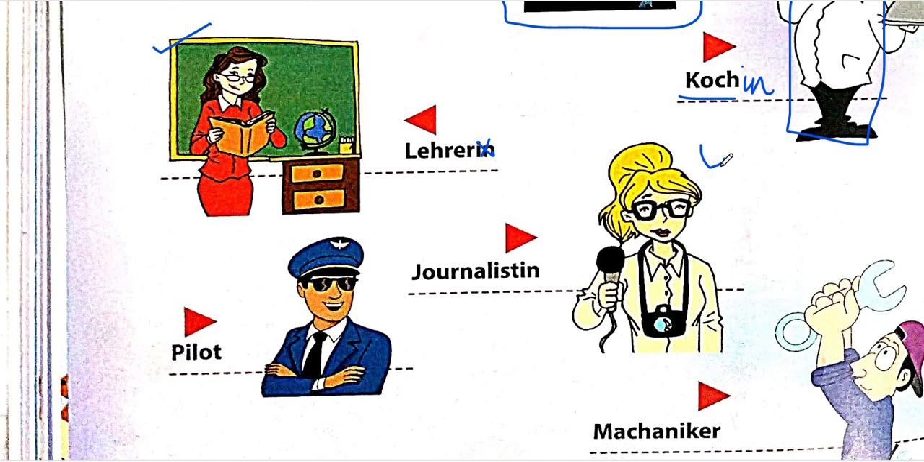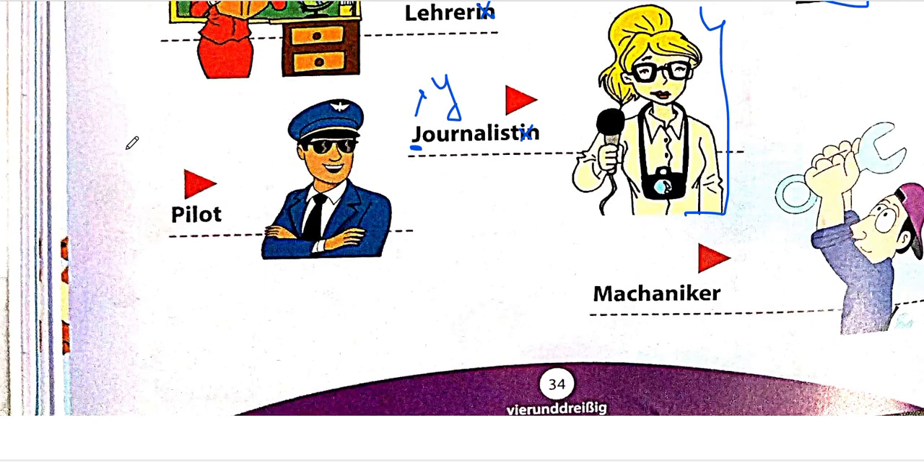Next, we have a journalist, those people who are like news reporters. I think you know what a journalist is. This is a Journalistin. You will not say J here because J is pronounced as Y in German. If this is a male journalist, you would simply remove the IN. Next, we have this pilot. Pilot is nothing but pilot. This pronunciation is a little bit different. Next, we have a mechanic. Mechanic is called Mechaniker in German.